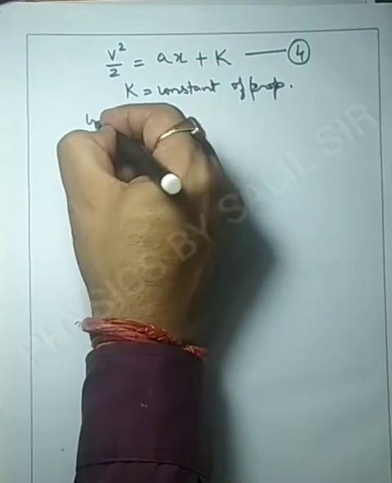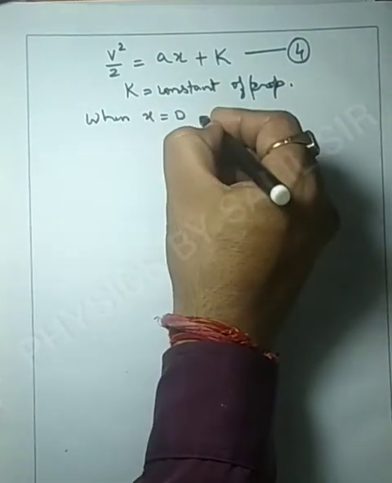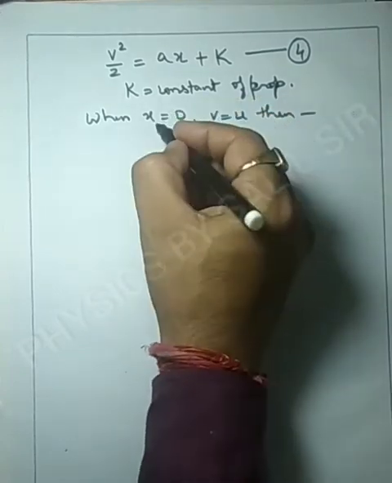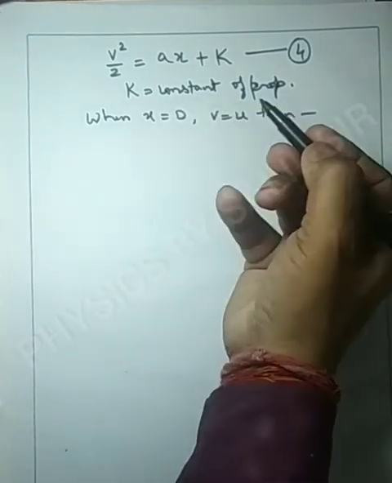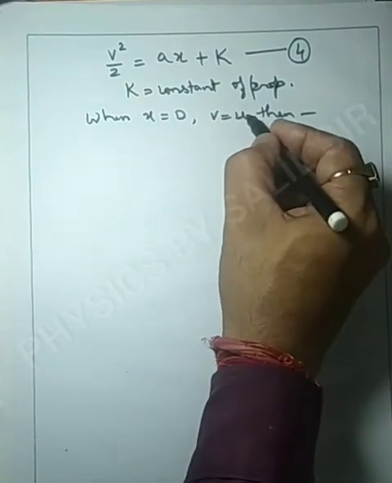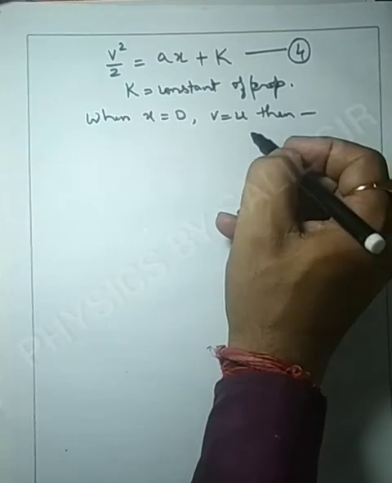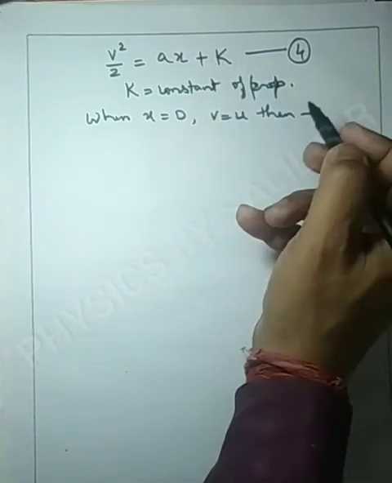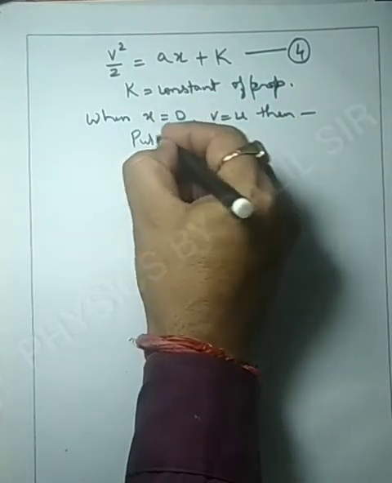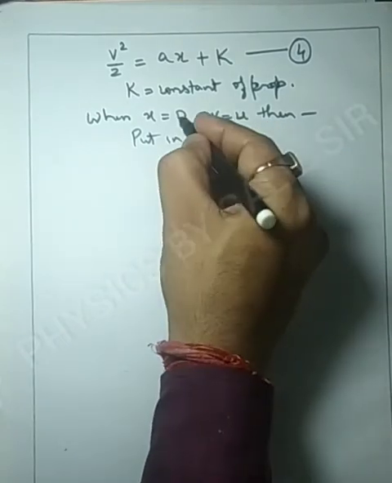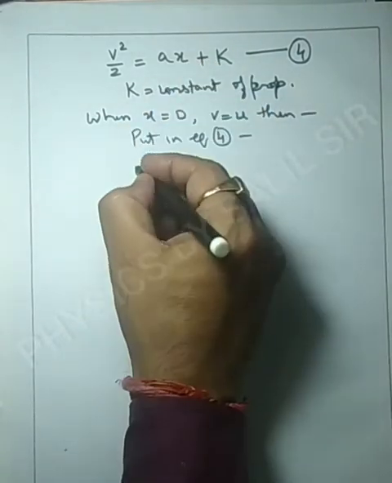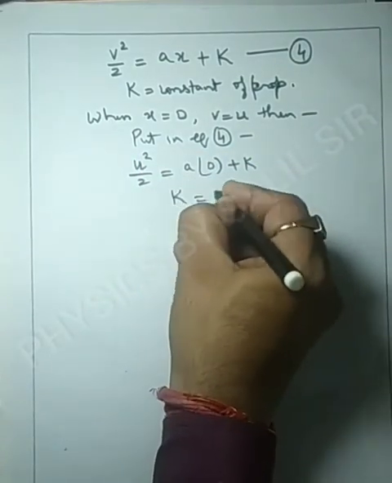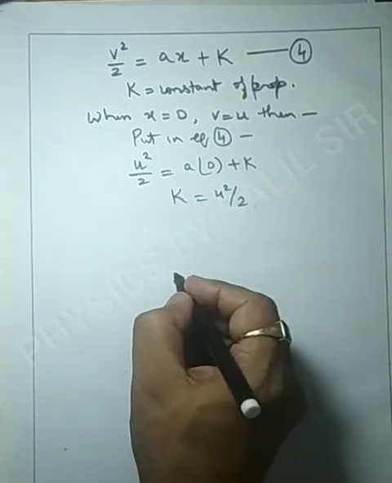Now when x is equal to 0, v is equal to u, which means at the start of the motion the value of x will be 0, and at that time the initial velocity is u. Now if we put this in equation number 4, in place of x we put 0, in place of v we put u. So it will be u square upon 2 is equal to a times 0 plus K. So we got K is equal to u square upon 2.